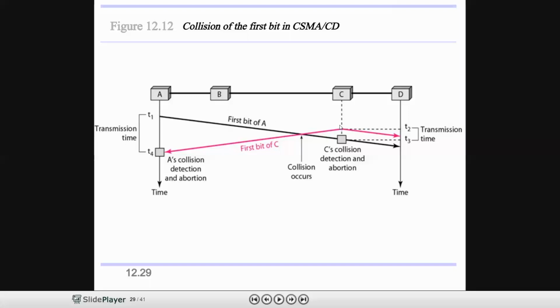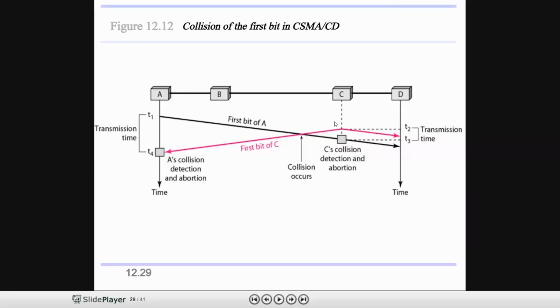According to the example, two stations want to transmit data: station A and station C. At time t2, C also transmits the data. Before transmitting, C also senses the channel. For both stations A and C, the channel is found idle.